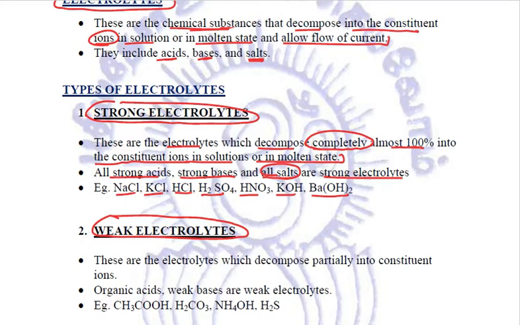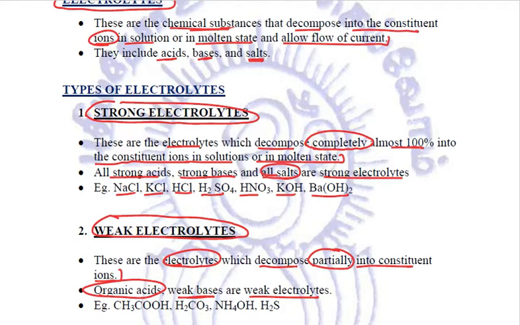And if there is an electrolyte which decomposes partially into its constituent ions, those are called weak electrolytes. All the organic acids, that means the acids which are naturally occurring, which are found in plants and animals, and all the weak bases, are weak electrolytes.